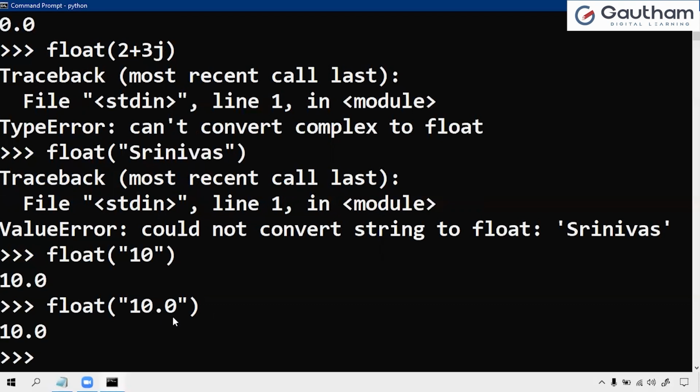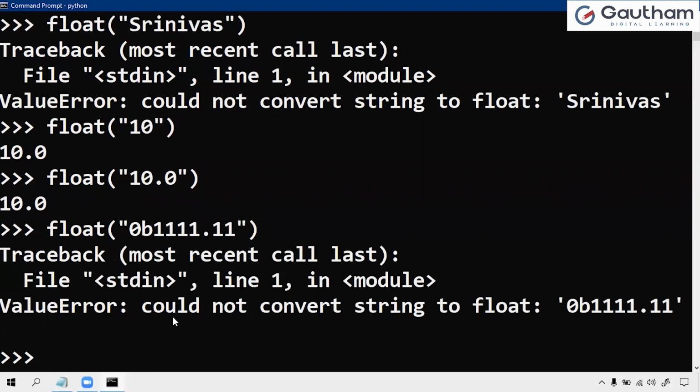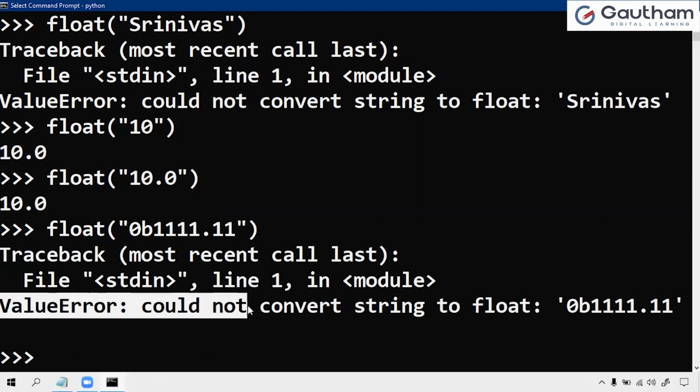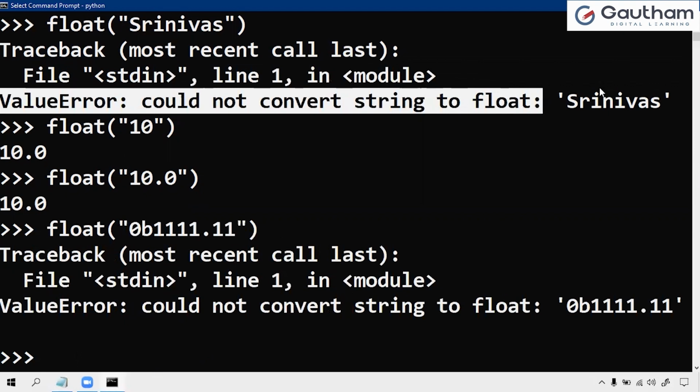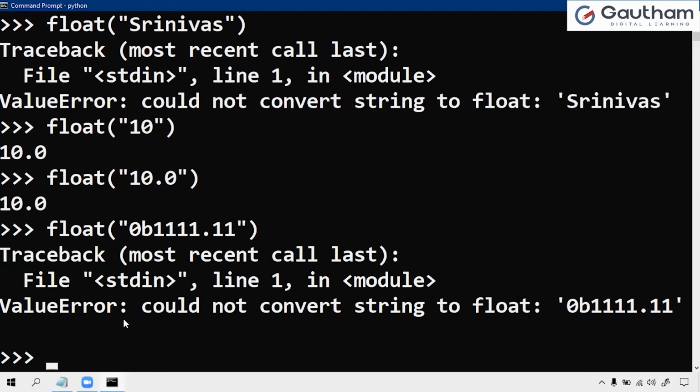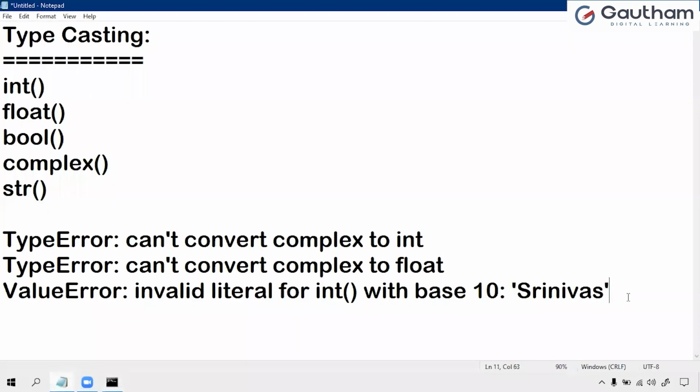It will convert. Float itself does not support these different bases like binary, octal, or hexadecimal. So it is not possible to convert, and you'll get a ValueError: could not convert the string to float. This type of value is not possible to convert.